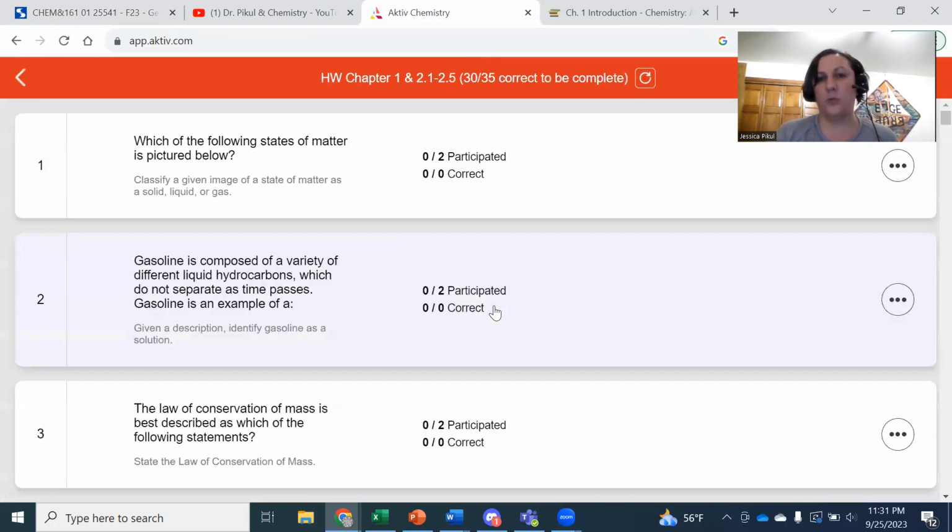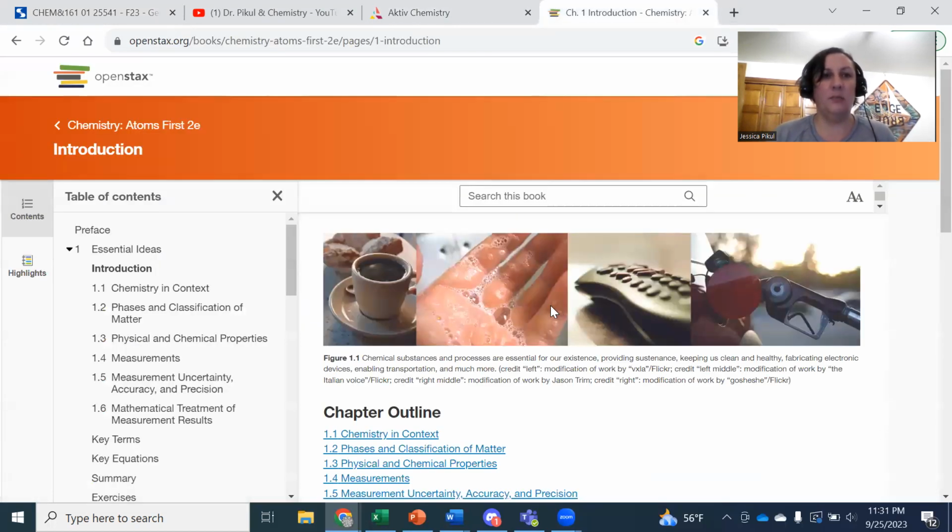So here's our first homework assignment, and it'll be a set of questions that you'll work through. So we'll work in here. And then the last website that's really important is our textbook. It's an open source textbook, which is wonderful. You can get a print copy of it, you can download a PDF of it, or you can get it on a Kindle or another device for reading books, or you can access it online and jump around through the contents.